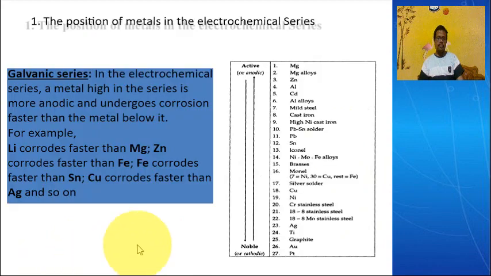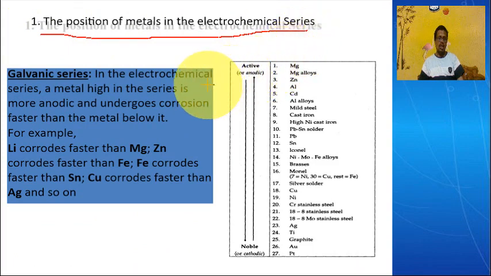First of all, let us discuss the position of the metals in the electrochemical series, or here the galvanic series. The difference is that the electrochemical series, which you learned in intermediate, is an order of metals and non-metals.